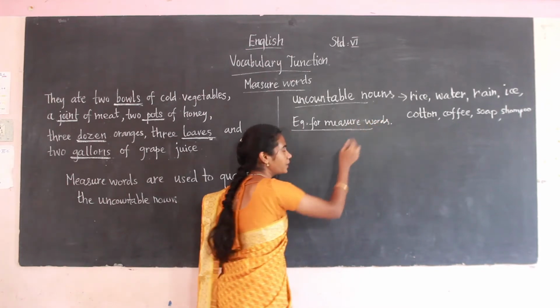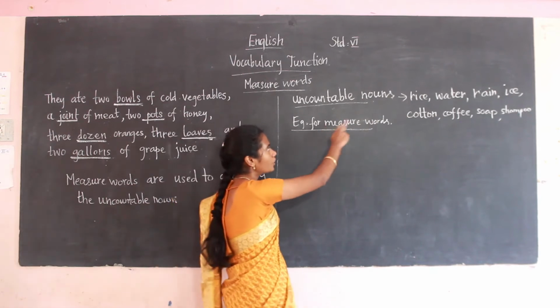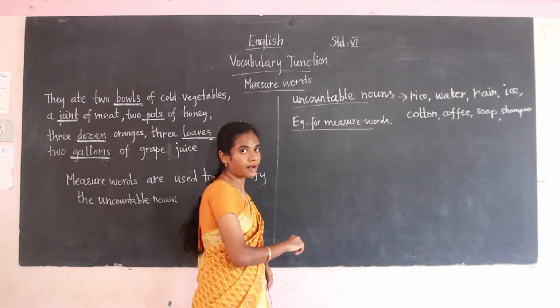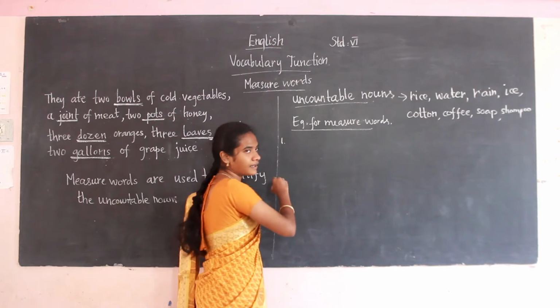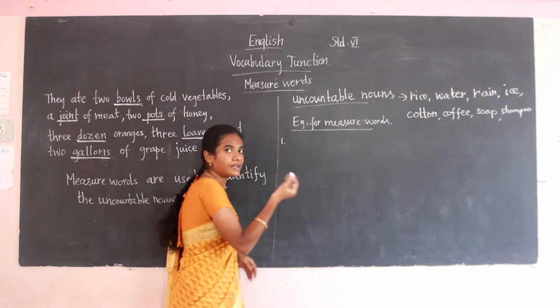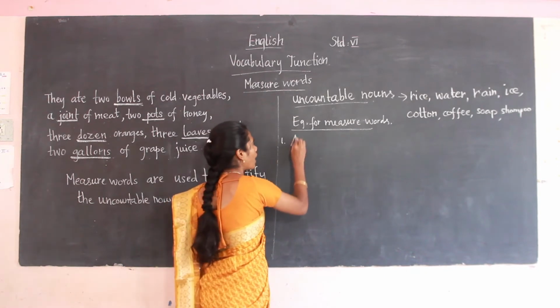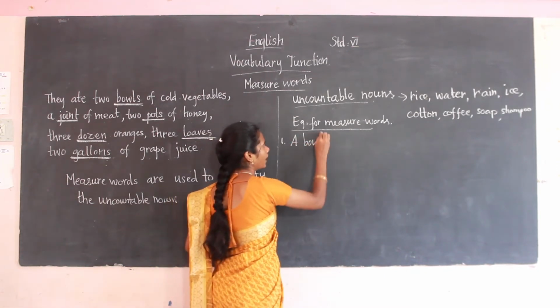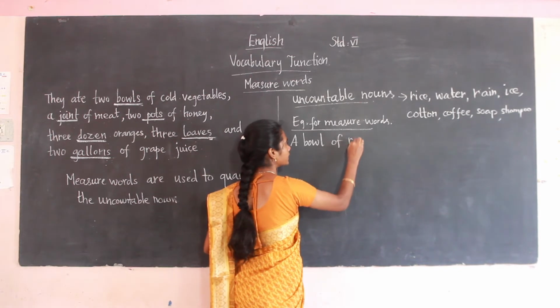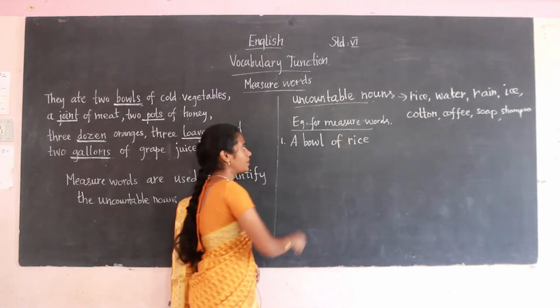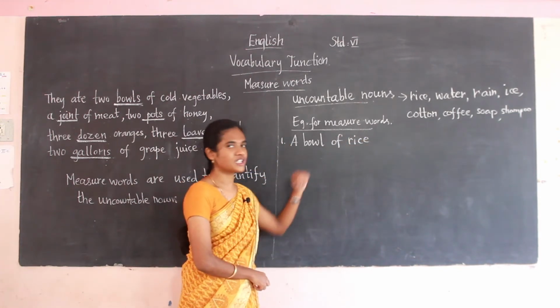By seeing the example, you come to understand. So the uncountable noun is first one, rice. How will you measure the rice? How will you quantify the uncountable noun? By using the measure words. So we can write a bowl of rice. A bowl of rice is the measure words.